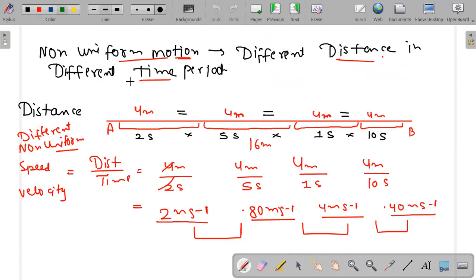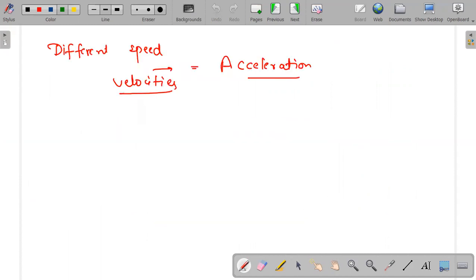Now if I'm having non-uniform motion, the motion is not uniform, so I'm getting different speed and different velocity, and they are having a gap. You can see they are having some difference. Now what is acceleration? Actually, acceleration is known as the difference between velocities.